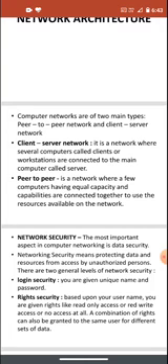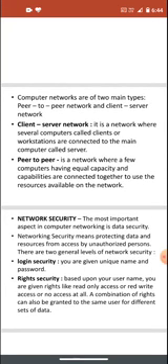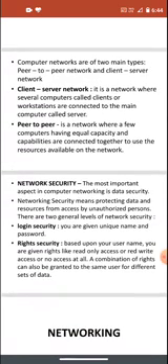Network security means protecting data and resources from access by unauthorized persons. So if there is more than one person accessing the same data, we have to check whether an unauthorized person, that means a person who does not have the authority to see that data, is accessing that data or not. So we have to keep security for that purpose.